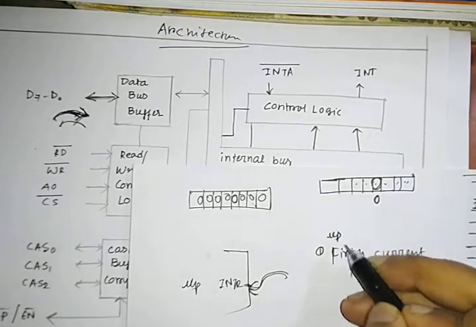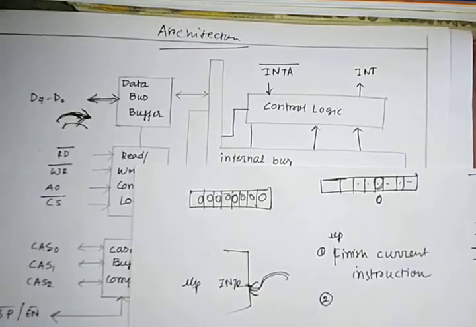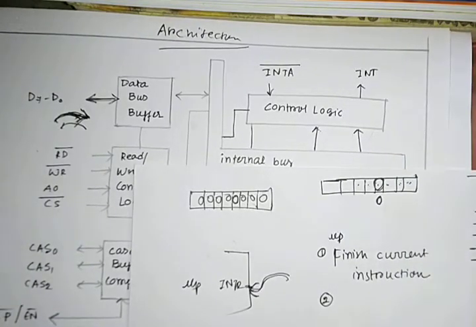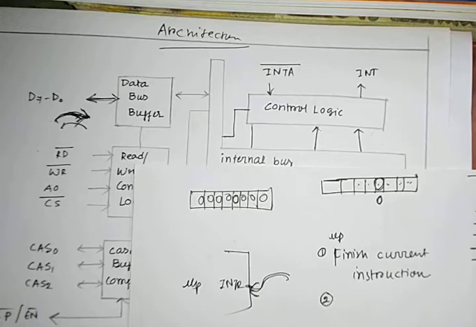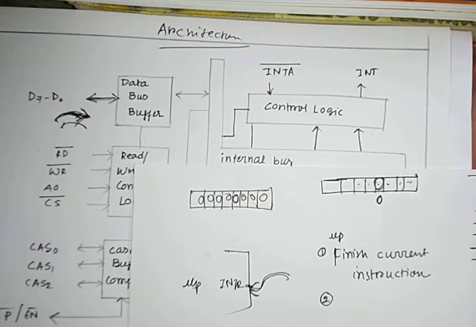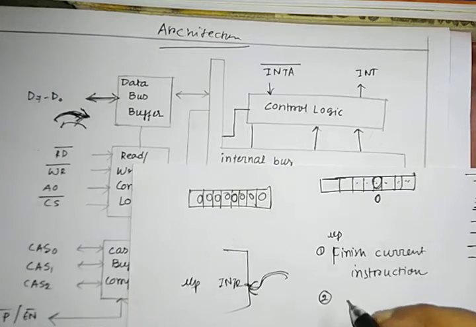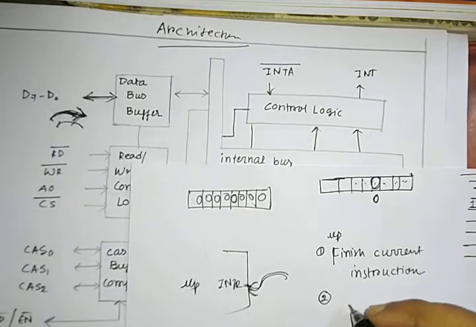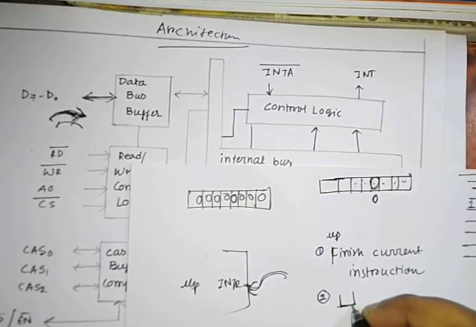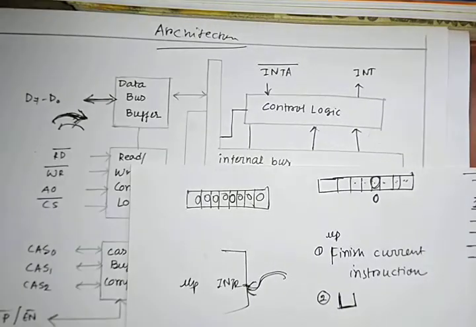MUPI will finish it. Second, now when we receive that signal, you remember that there are 3 INTA bar signals that will be produced by MUPI for getting that address. When MUPI produces the first INTA bar signal, it means MUPI confirms that it is interested in receiving your interrupt.